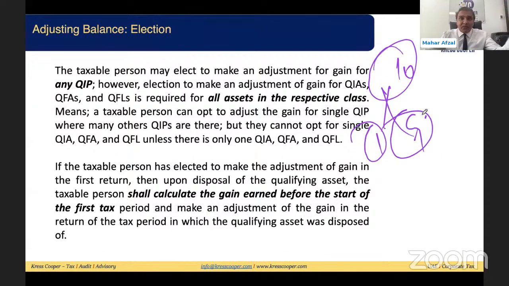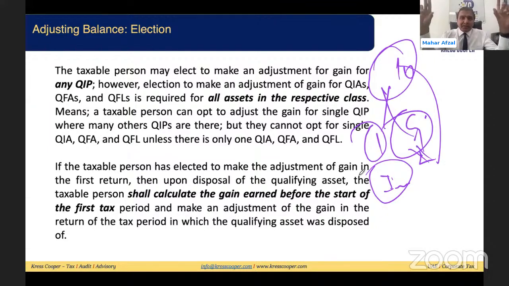In case of other qualifying assets, qualifying intangible assets, qualifying financial assets, qualifying financial liabilities, for these 3 qualifying assets, law says in case the person is applying, it should be applicable for all assets of the respective clause. It means if the person wants to opt out of corporate tax for the intangible assets, all the intangible assets that fulfill this condition, the person can opt it out. For the financial assets, all financial assets that fulfill the condition, all financial liabilities that fulfill the condition.